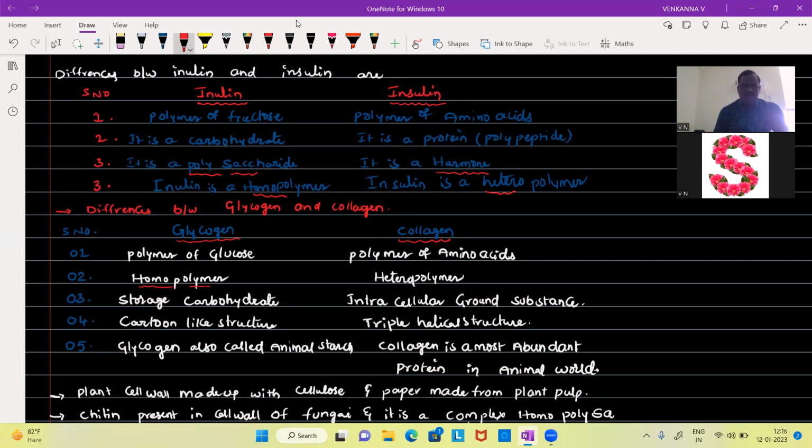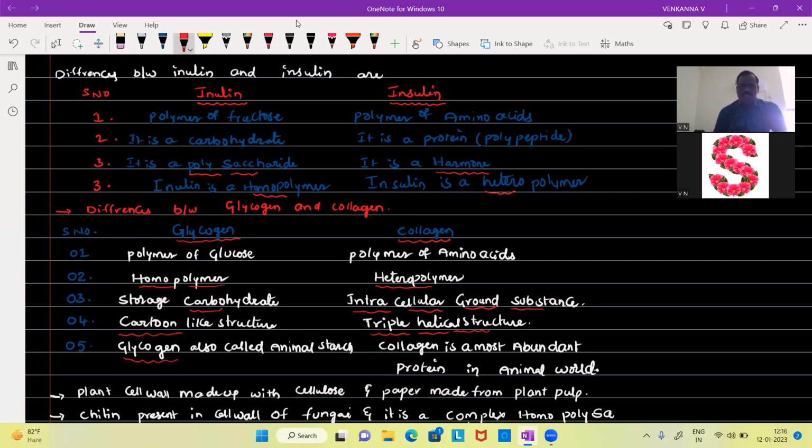Glycogen is a homopolymer and collagen is a heteropolymer. Glycogen is a storage carbohydrate. Collagen is an intercellular ground substance. And glycogen shows a cartoon-like structure, but collagen shows a triple helical structure. That's another difference between glycogen and collagen.